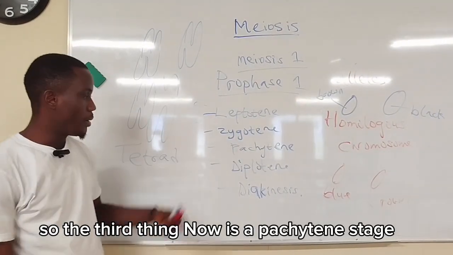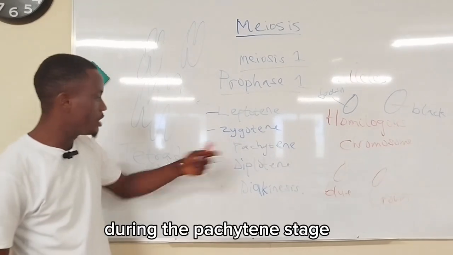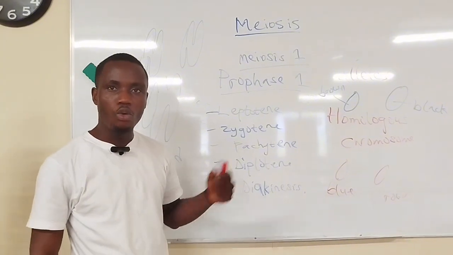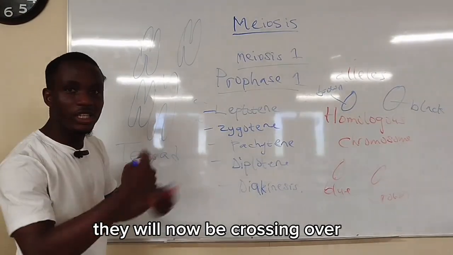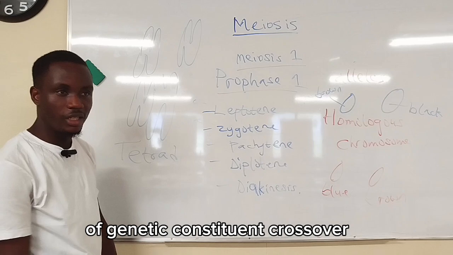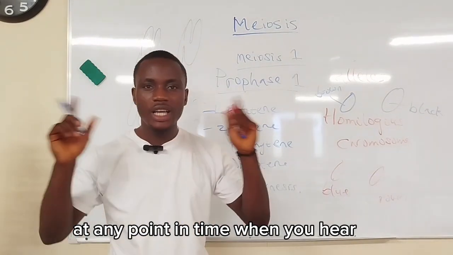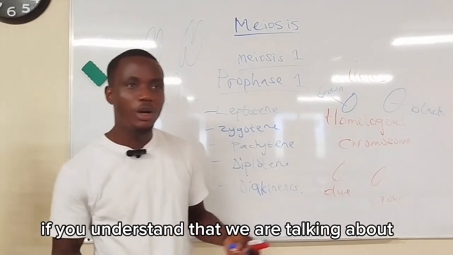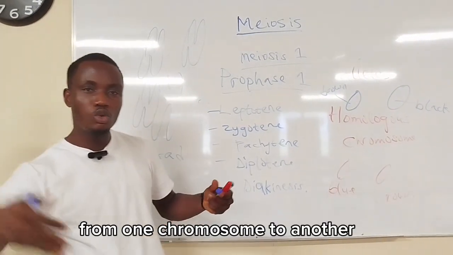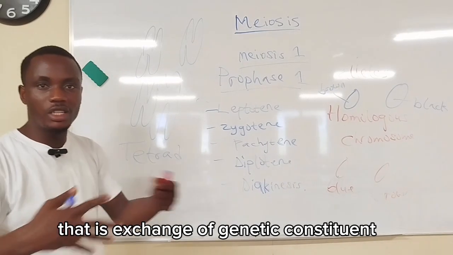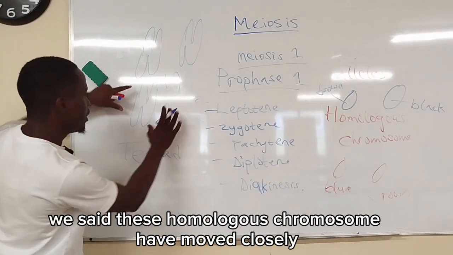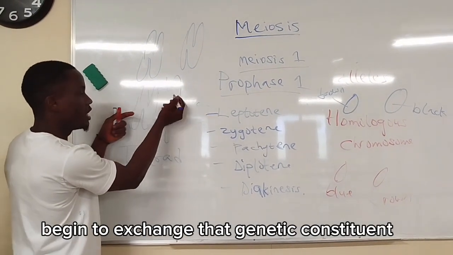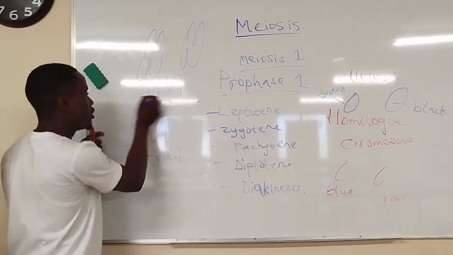So the third thing now is the pachytene stage. It is one of the most important stages of prophase 1. During this stage, there will be crossing over of genetic constituents. What do I mean by crossing over? At any point in time when you hear crossing over, especially in human genetics, understand that we are talking about movement of genetic constituents from one chromosome to another, that is, exchange of genetic constituents. Remember we said these homologous chromosomes have moved closely together now. They will now begin to exchange that genetic constituent. This to this, this to this now.